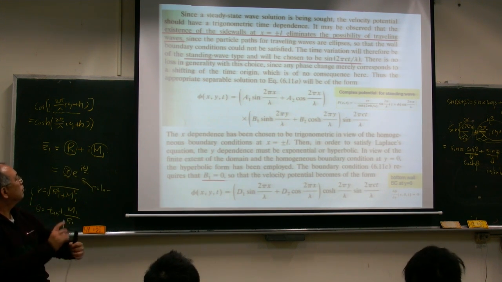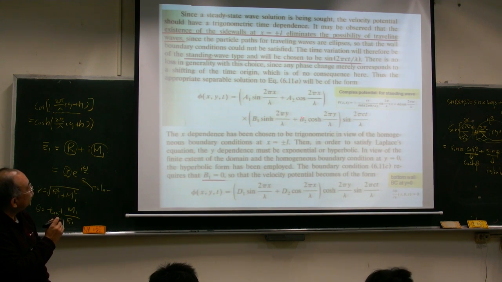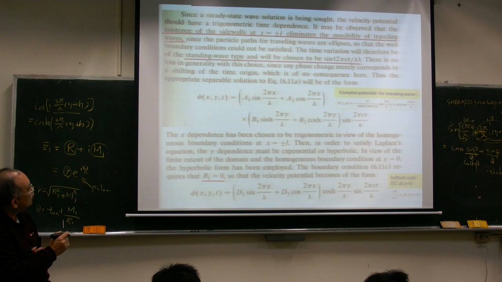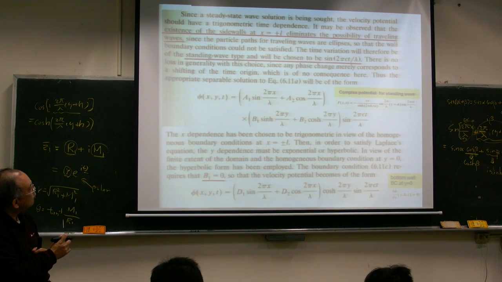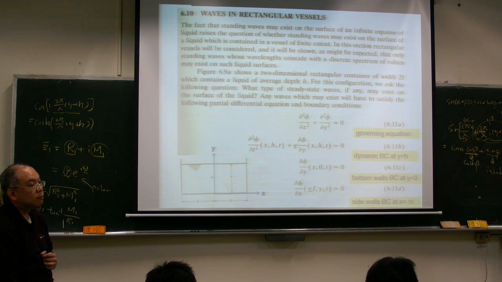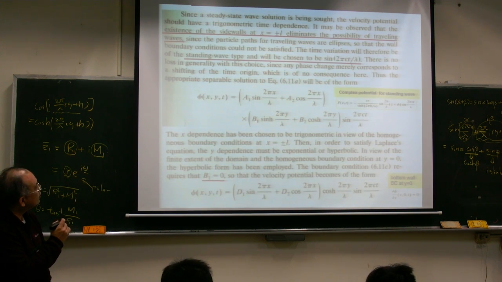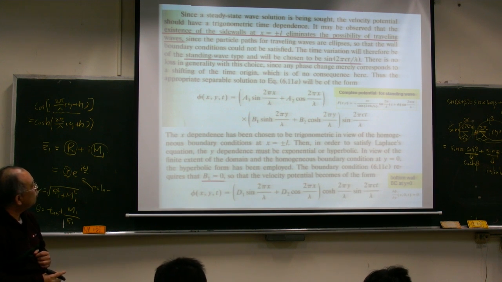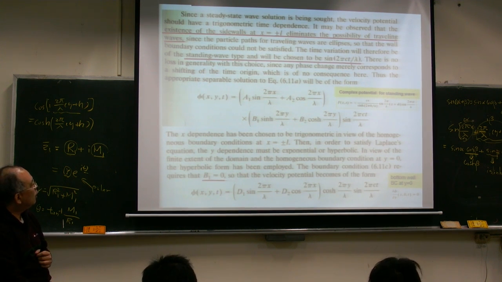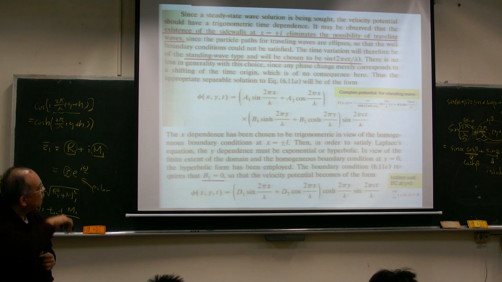Okay, and we try to evaluate A1, A2, B1, B2, and see whether this can satisfy our Laplace equation as well as our boundary conditions. We'll try to find all these constants A1, B1, A2, B2, and see if a solution of this form can satisfy all the boundary conditions we have.